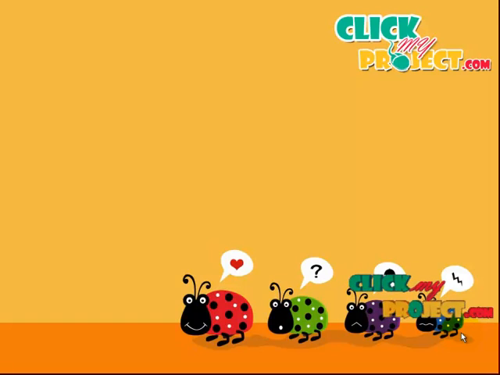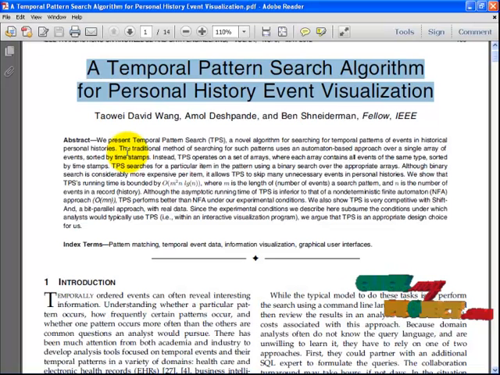Welcome to Clickmyproject.com. The title of the project is a temporal pattern search algorithm for a personal history event visualization. The title explains searching personal history events or records pattern-wise using an algorithm.